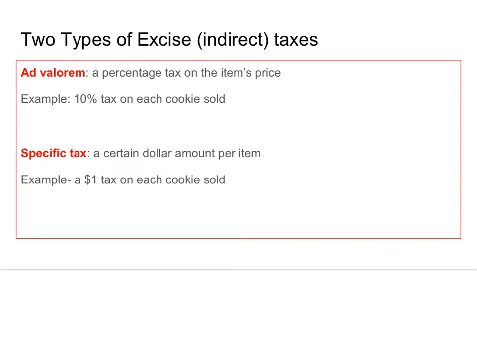So we're going to notice that the curve of that tax is going to look a little bit different. And the specific tax is just a certain dollar amount. So for example, whether the cookie is a $1 cookie or a $100 cookie, the government would just place a $1 tax on each cookie sold. So ad valorem is a percentage tax, specific is a dollar amount.